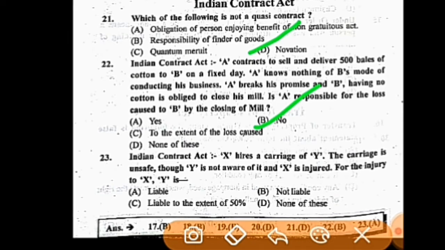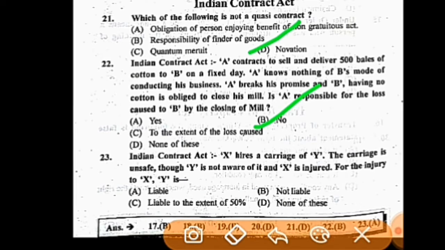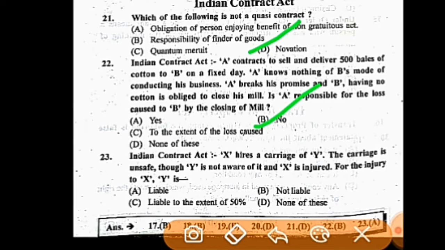Now the question number 23. X hires a carriage of Y. The carriage is unsafe, though Y is not aware of it, and X is injured. For the injury to X, Y is, your options are A. liable, B. not liable, C. liable to the extent of 50%, and D. none of these. So friends, the correct answer is A. liable.